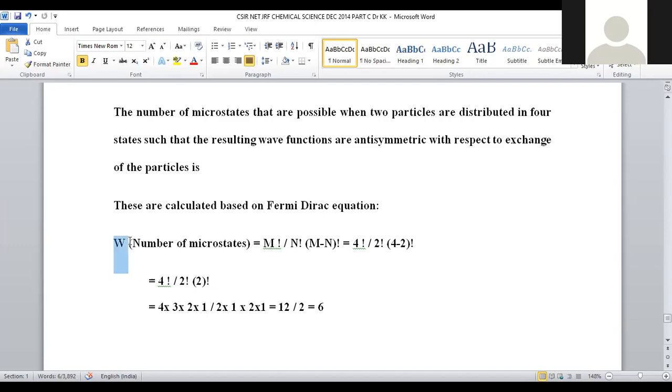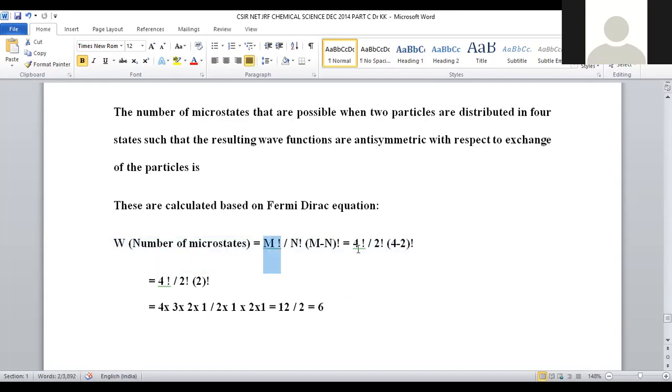The number of microstates, denoted with W, is equal to m factorial by n factorial into m minus n factorial. M is nothing but the total number of probable orientations. N is nothing but how many atoms are participating in these probable orientations. Now the relation is derived from the equation called the Fermi-Dirac equation.